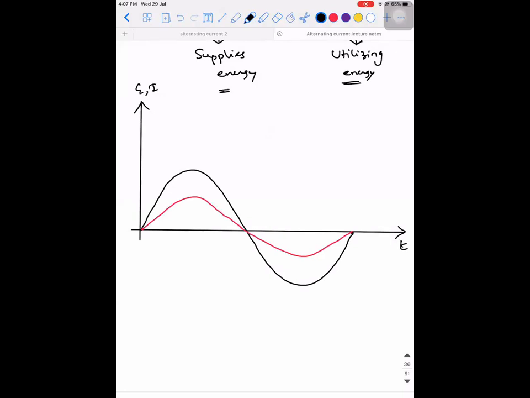Purely resistive. So this is when you have connected an AC source across a purely resistive device, right?